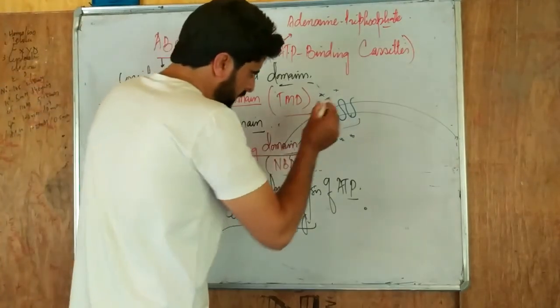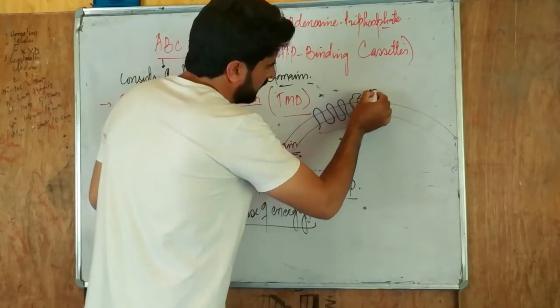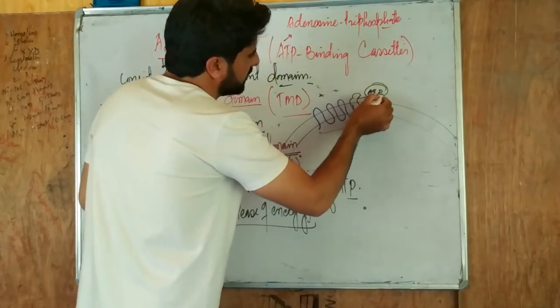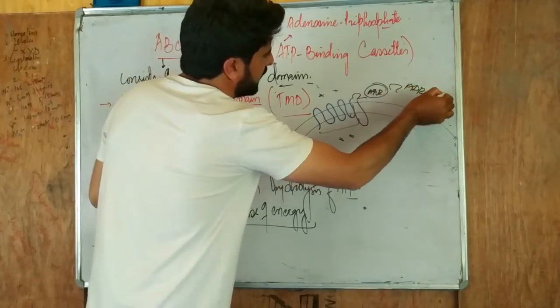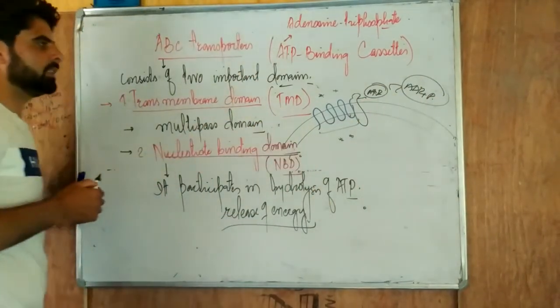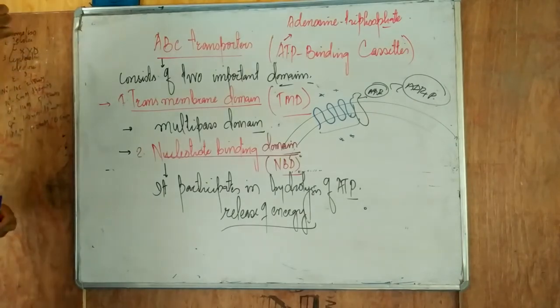Say, for instance, it may have a nucleotide domain here. Now this ATP gets bound here. When ATP gets bound here, this ATP is broken down, it's changed into ADP plus phosphate. Now this energy gets released, and that energy is used by this transmembrane domain for the movement of the substances.